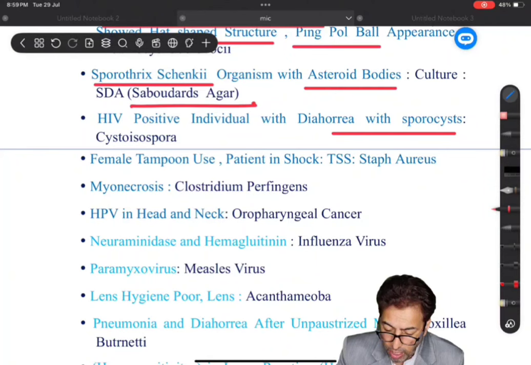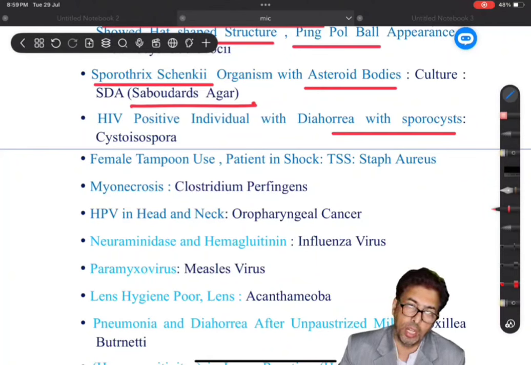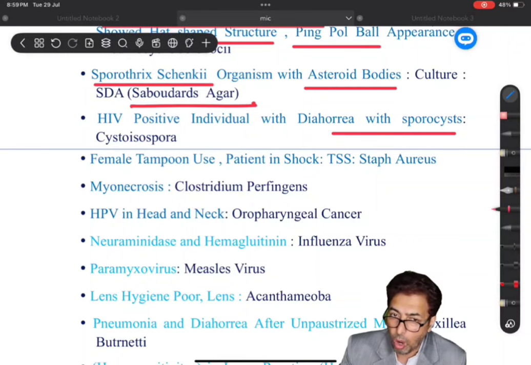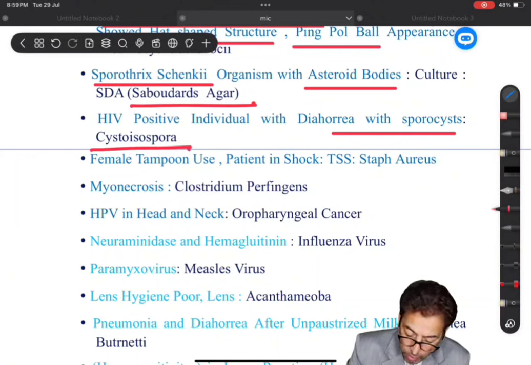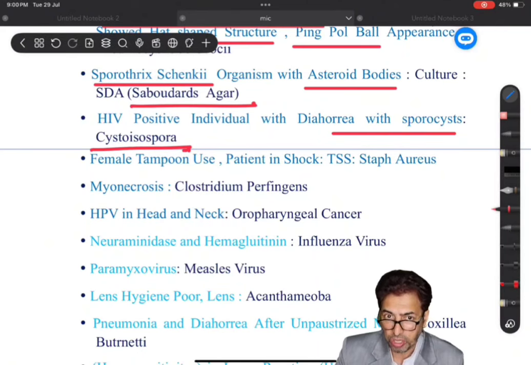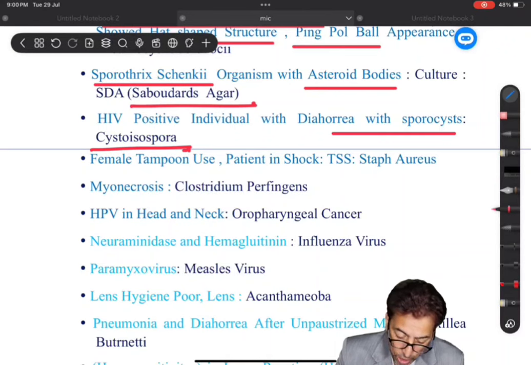Now, another question: an HIV positive individual with diarrhea, with sporocysts. There are many organisms which are associated with diarrhea in an immunocompromised patient. But since sporocysts were given, among the choices mentioned, the only organism which can have cysts as a microbiological feature in an immunocompromised patient is Cystoisospora.